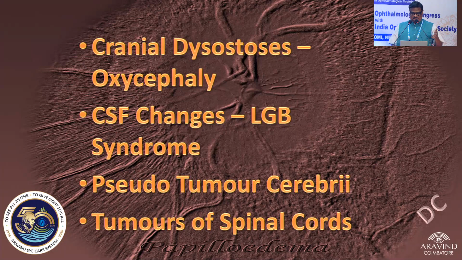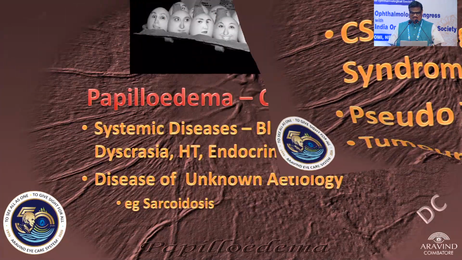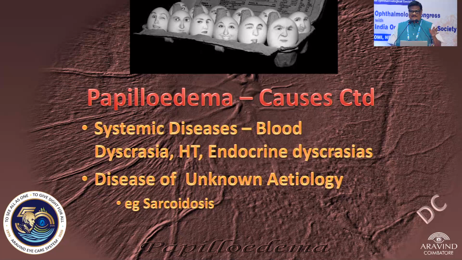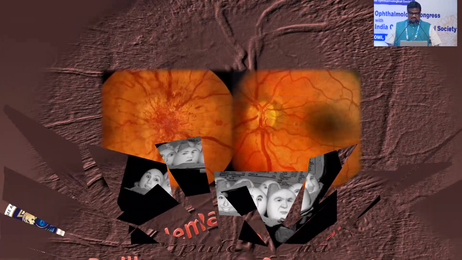Then you have the tumors of the spinal cord. So IIH and all these things are very important today. Now the most important, apart from that, is systemic disease like hypertension. This papilledema is not only vision threatening in later stages, it can be life threatening in grade 4 hypertensive retinopathy and some of the very violent tumors also.